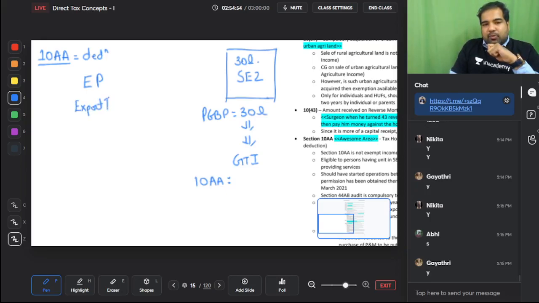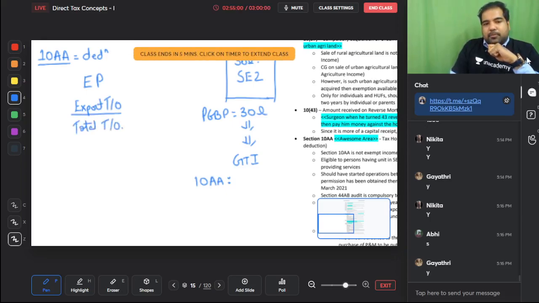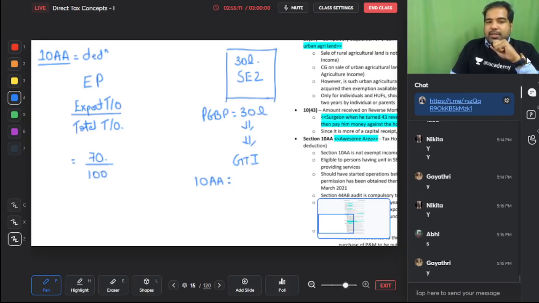That means, guys, how much is the SEZ unit exporting? Divide by the total turnover of the SEZ unit. So let's say you are exporting 70 lakhs from the SEZ and the total turnover of the SEZ is 100 lakhs. So what is this, guys? 70 by 100, that means your export is 70%.